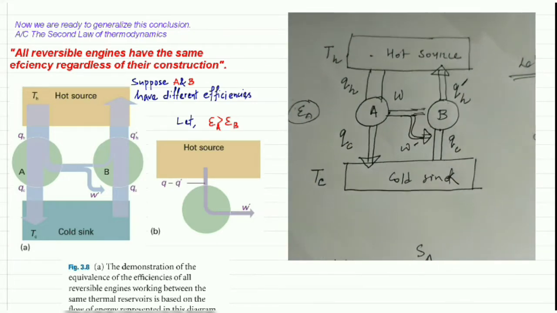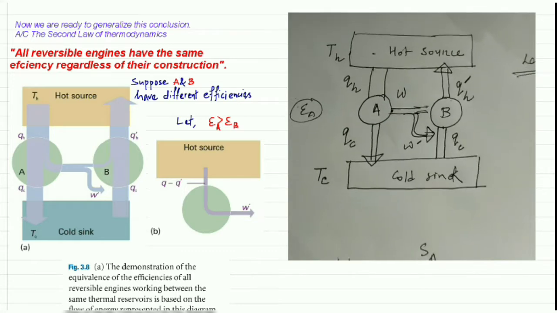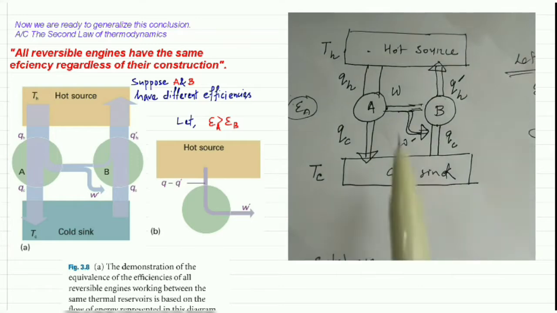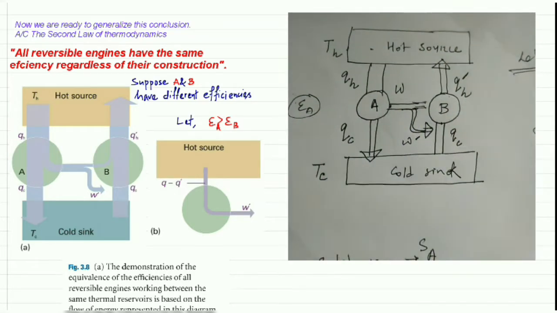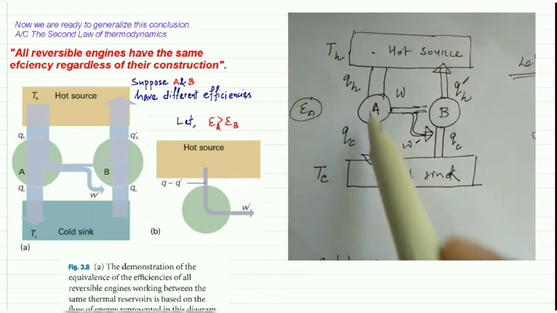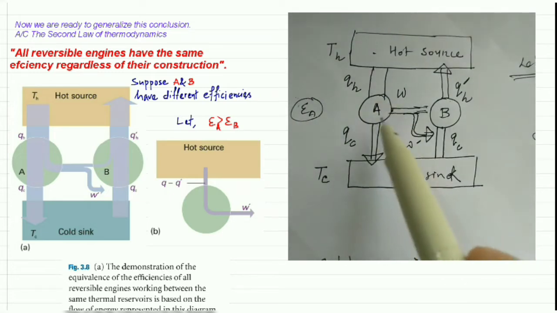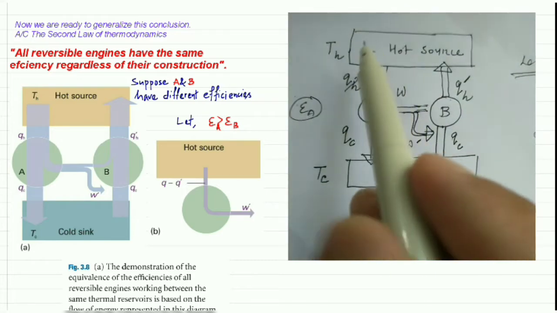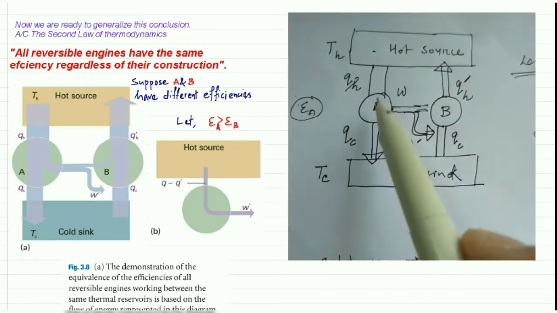Now if you look at the overall process, you are able to notice that for the first case, machine A absorbs QH amount of heat from that source. As a result, what will happen?